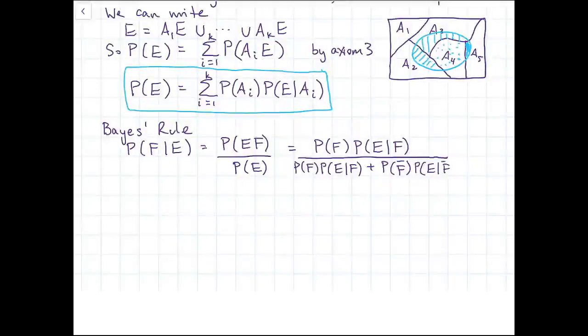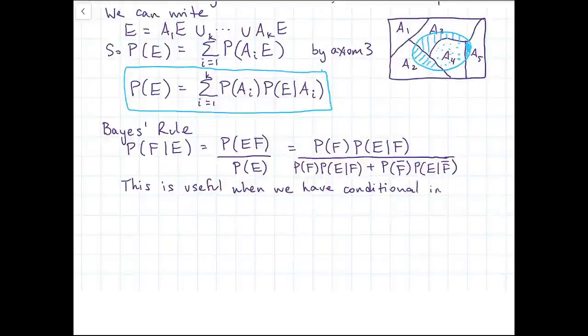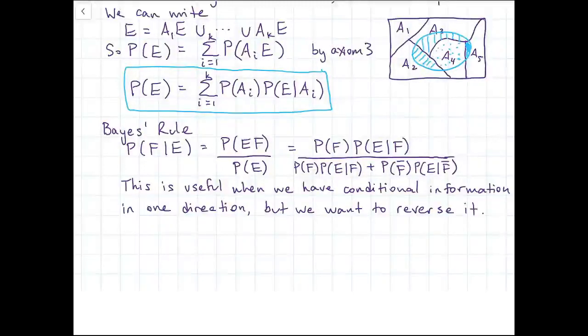And in the denominator, we apply the law of total probability, or the partition rule, using the partition F and F complement. So if you look at this, notice that we wanted a probability of F given E, and we've written it in terms of probabilities of E given F and E given F complement. So Bayes' rule is really useful when we have conditional information in one direction, but we really want it in the other direction. We want to reverse the direction of that conditioning.